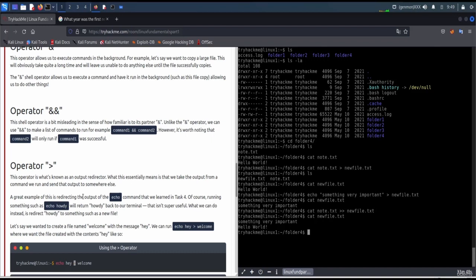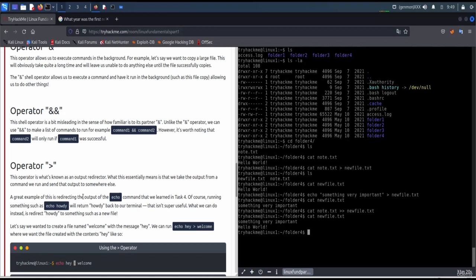Greater than operator. The operator is what's known as an output redirector. What it essentially means is that we take the output from a command we run and send that output to somewhere else. A great example of this is redirecting the output of the echo command that we learned in task 4. Of course, running something such as echo howdy will return howdy back in our terminal.